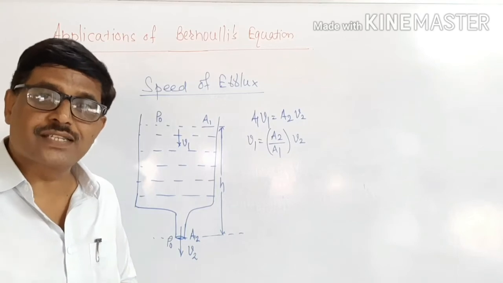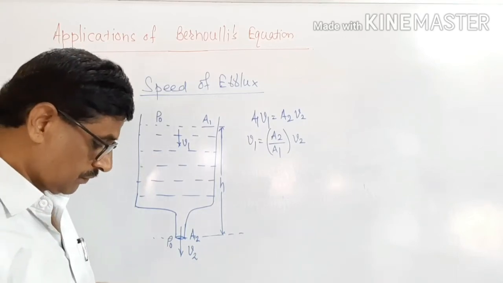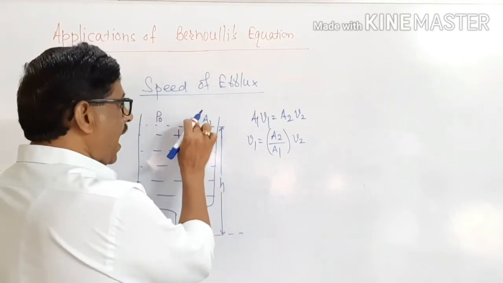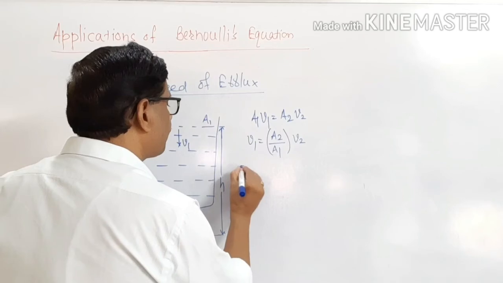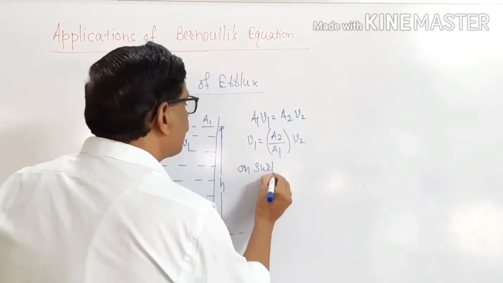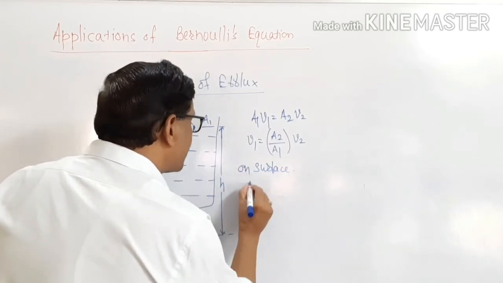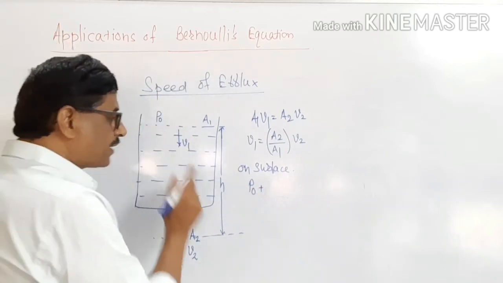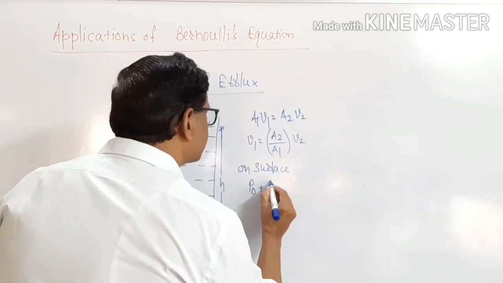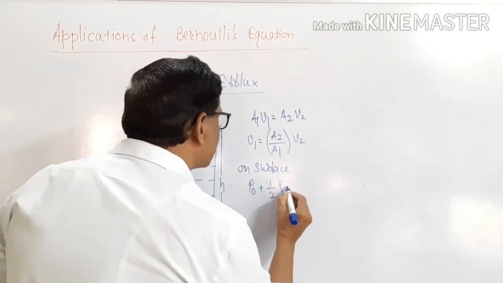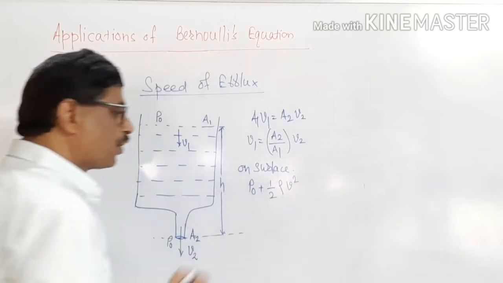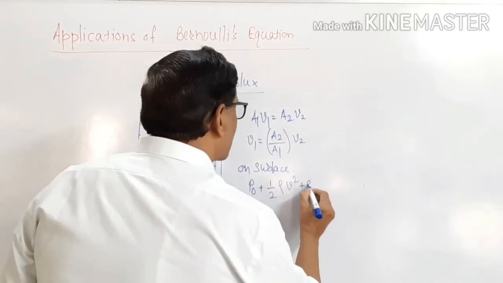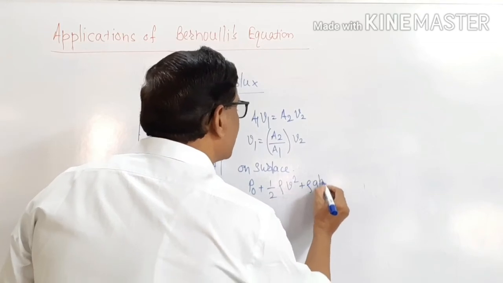According to Bernoulli's equation, at the surface, the pressure P0, and velocity at the surface V, therefore it is half of rho into V square plus rho into g into h1.